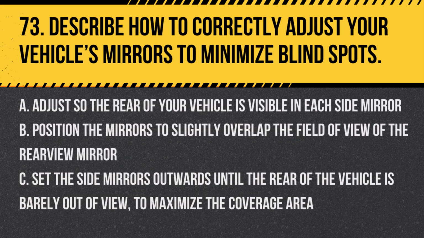Question 73. Describe how to correctly adjust your vehicle's mirrors to minimize blind spots. A. Adjust so the rear of your vehicle is visible in each side mirror. B. Position the mirrors to slightly overlap the field of view of the rearview mirror. C. Set the side mirrors outwards until the rear of the vehicle is barely out of view to maximize the coverage area. Answer. C. Set the side mirrors outwards until the rear of the vehicle is barely out of view to maximize the coverage area. This adjustment helps reduce blind spots, improving safety.